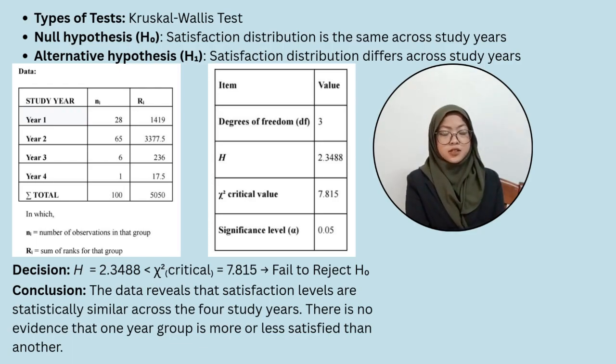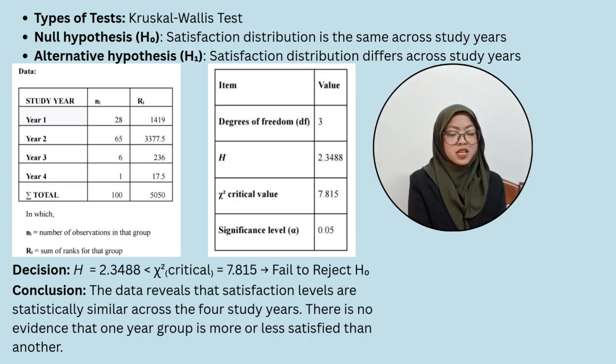For this analysis, I used the Kruskal-Wallis test to examine whether satisfaction levels differ across the study years. The null hypothesis assumes that satisfaction is distributed equally across all years, while the alternative suggests that at least one year is different. The test produced an H value of 2.35, which is lower than the chi-square critical value of 7.815. Since the result does not exceed the threshold and the p-value is well above 0.05, I failed to reject the null hypothesis. This means there is no statistically significant difference in satisfaction levels between study years. Overall, satisfaction is consistent regardless of the study year.